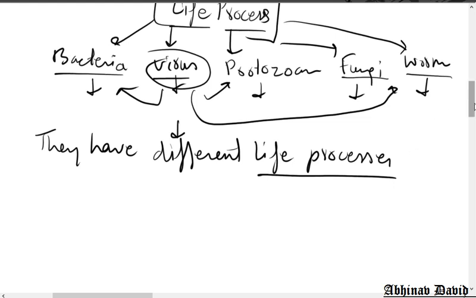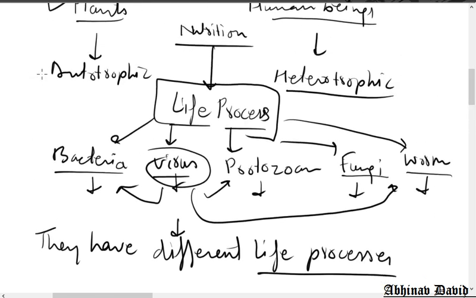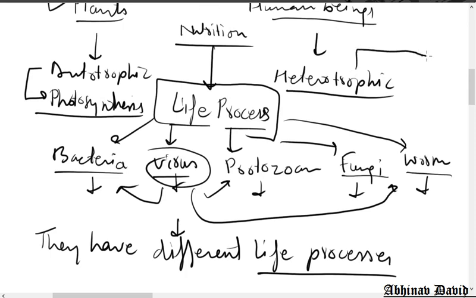Now, in the autotrophic mode of nutrition, the process by which they take food is called photosynthesis. Photosynthesis is a type of chemical reaction. If we talk about human beings, we take food and digest it, which means we break the food down into simpler substances, like carbohydrates broken down into simple sugar like glucose.